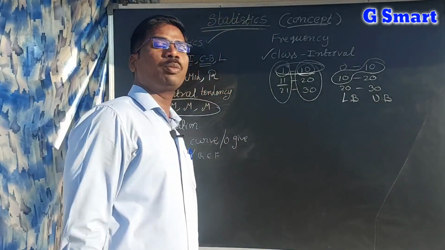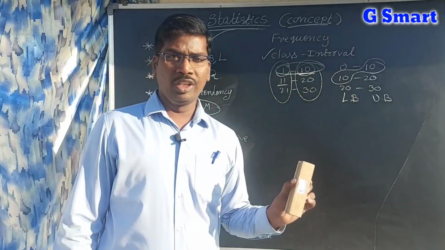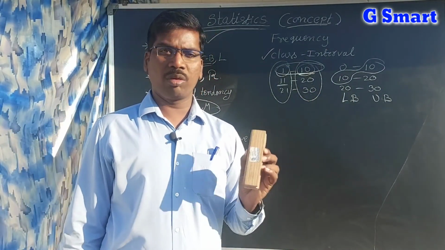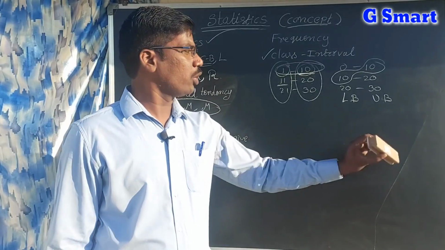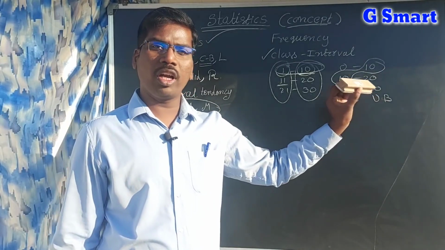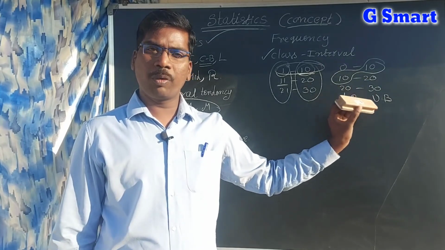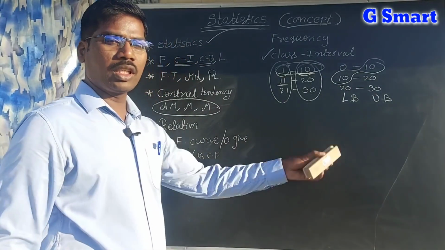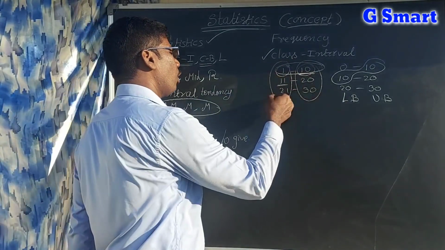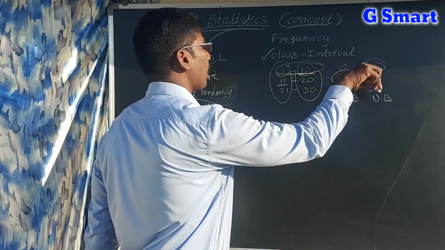For finding statistics problems, we are using boundaries only. So remember, for finding median or mode or arithmetic mean, whatever you will find, you have to use these boundaries only, lower boundary and upper boundary. If you use lower boundary and upper boundary only, you can find the problems. These are the lower limits, these are the lower boundaries, in these class intervals or class boundaries.